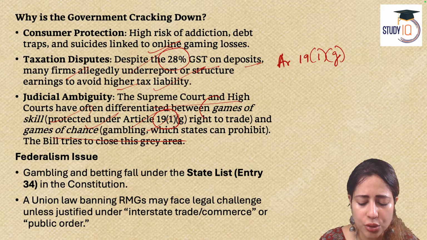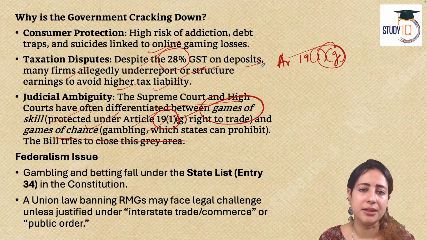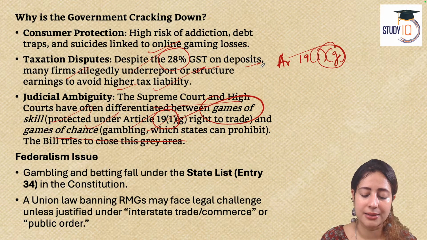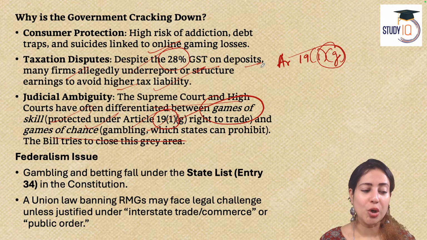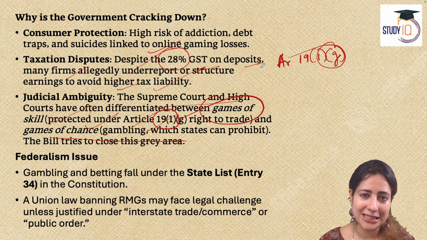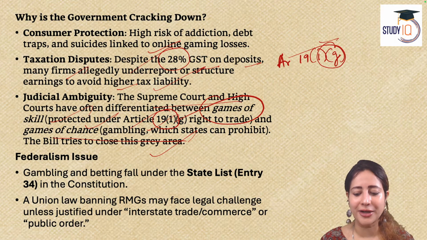It is also allowed under the clause 1G of 19 article, which says it is a game of skill. It is allowed. But the government is saying, is online money gambling a game of skill? Is online money gambling about any skill? When you are betting your money, is it some intelligence or a talent that you are using? Absolutely not. It is not a game of skill. It is pure act of gambling. So therefore, you cannot highlight Article 19(1)(g) and say that no, online gambling is justified under this article.